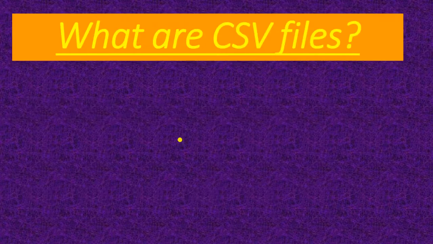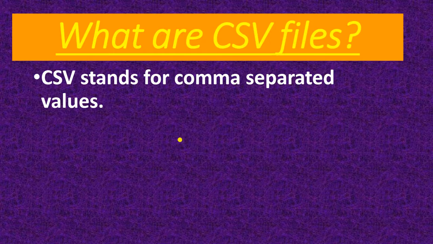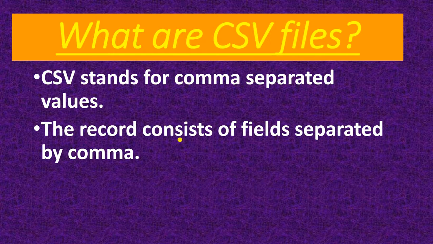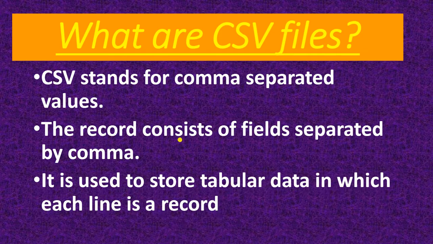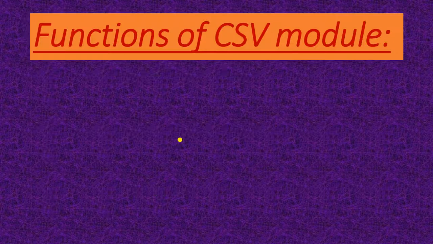Clear? Next is, what are CSV files? CSV stands for comma separated values. A record consists of fields separated by commas. It is used to store tabular data in which each line is a record. So you know the CSV file now. When you are entering the data, the data is separated by commas, and you can see the data in Excel also. And from Excel, we can import and export the data.